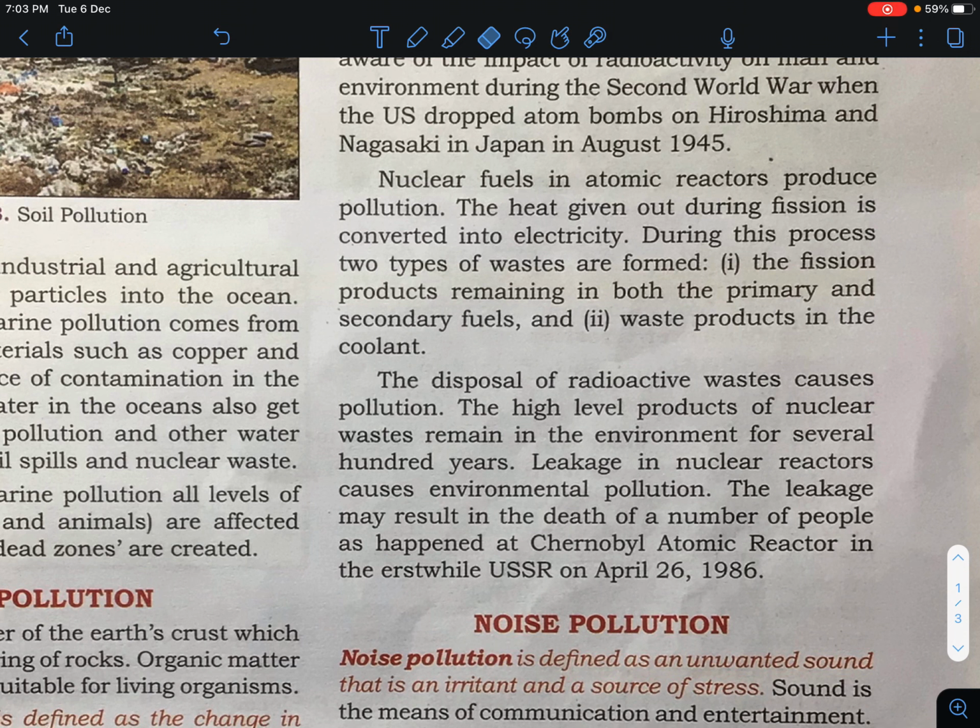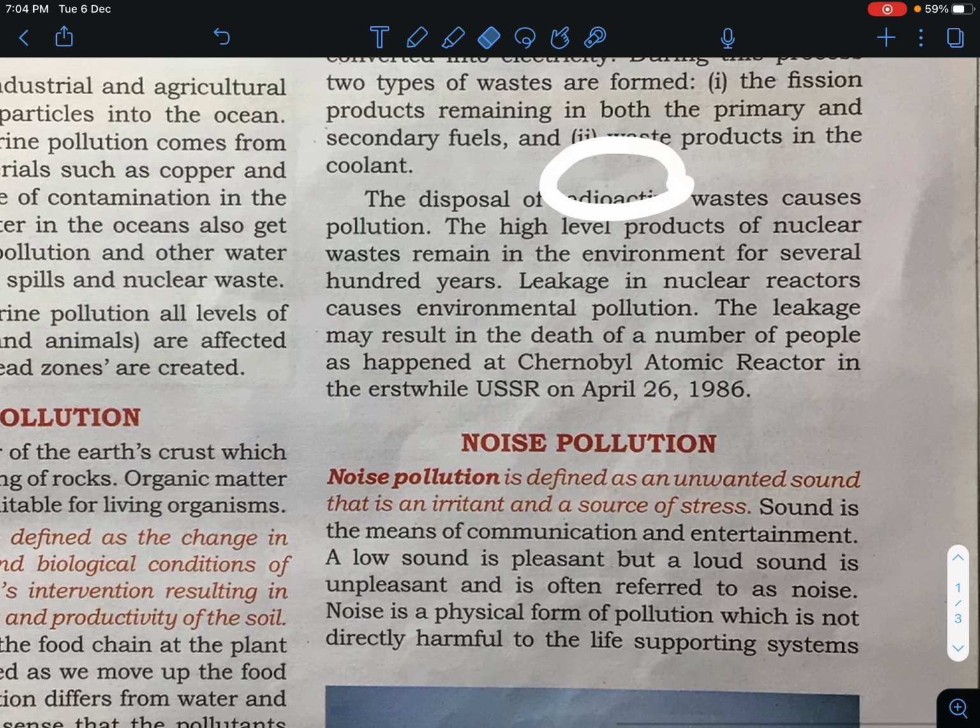Now, nuclear fuel in the atomic reactor produces pollution. The heat given out during fission is converted into electricity, and during this process two types of wastes are produced. The first one is the fission product remaining in both the primary as well as the secondary fuel, and the second one is the waste product in the coolant. The disposal of radioactive waste causes pollution.